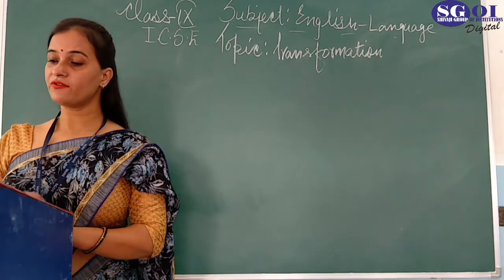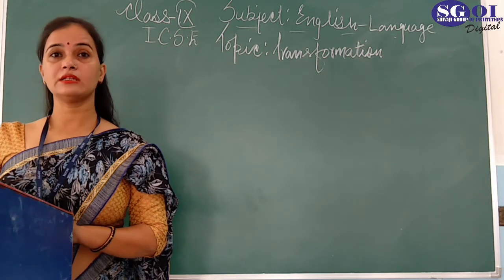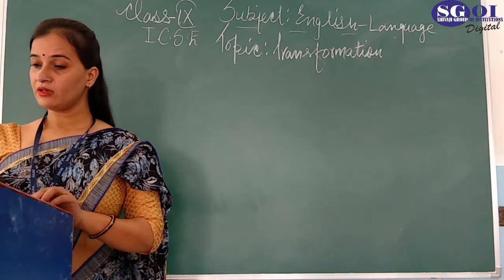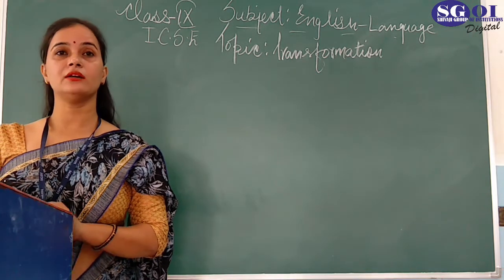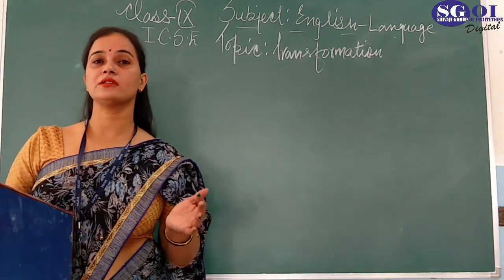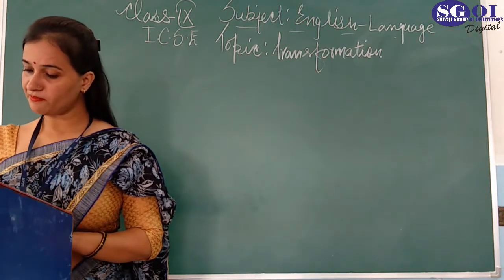In the transformation portion, we have also completed active and passive voice in this chapter. In active and passive voice, we came to know many of the sentences, all the types of sentences and all the tenses. We have completed degree of comparison.